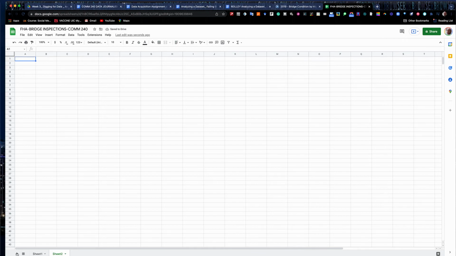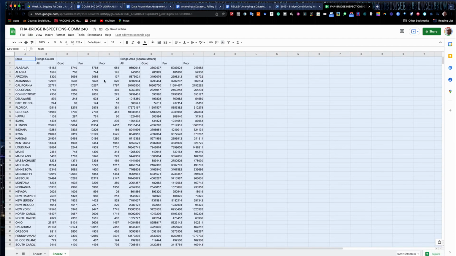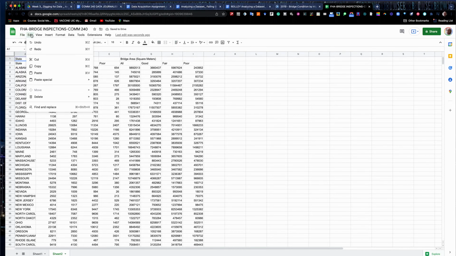And before we paste it in, I want you to follow these pasting steps because you have to do it a little differently. Click on Edit, which is right underneath your title. Go to Paste Special and Paste Values Only. What this does is it strips out the scraping code and allows you to sort and filter it and do editing to it without it collapsing on you. Okay. So now I'm going to move state down here and delete out this top row. And what we're doing right now is cleaning data.